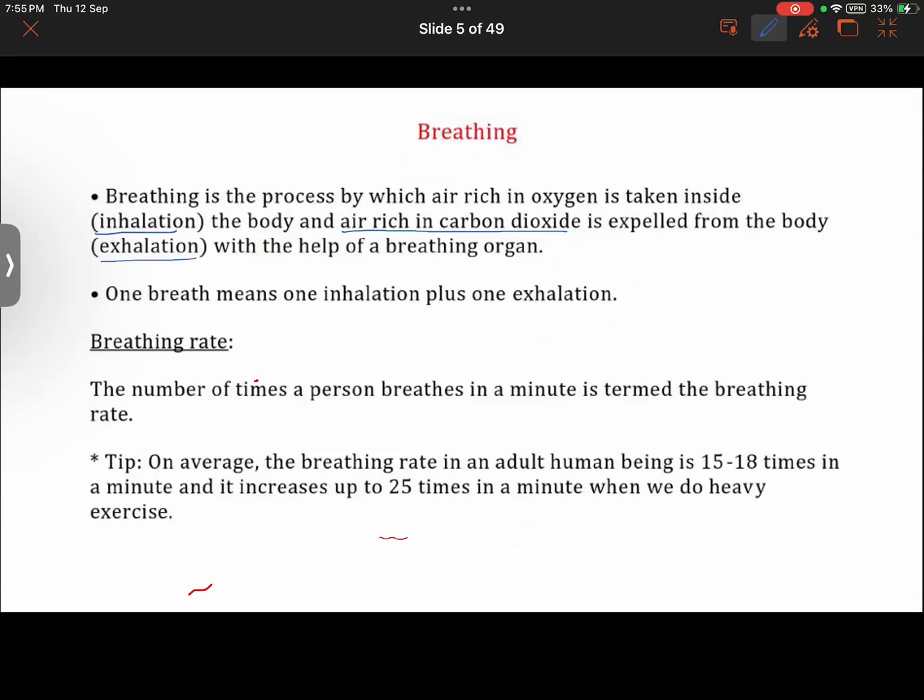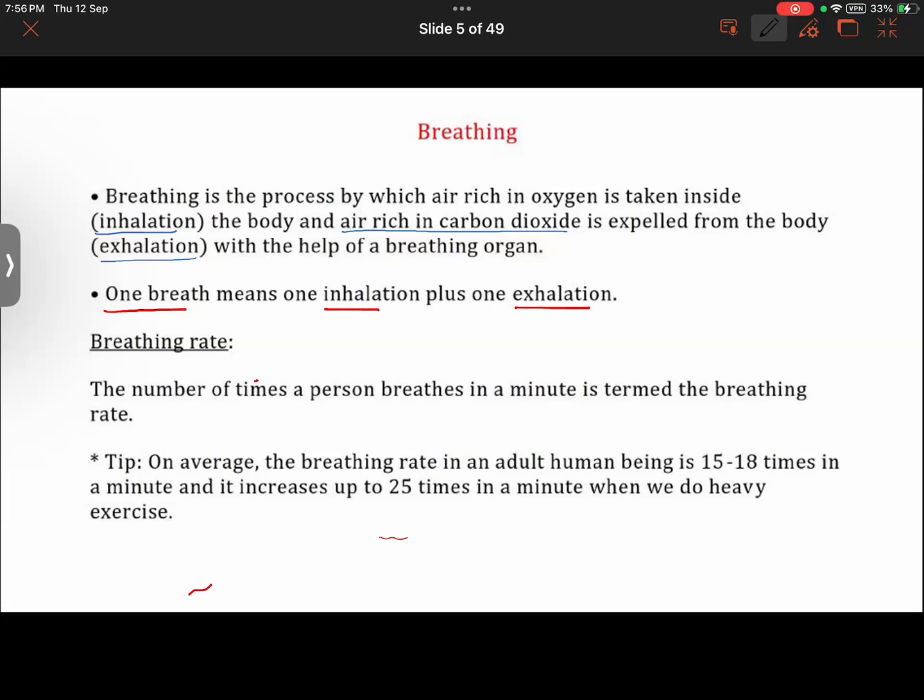Okay, now, but first of all, let us learn about some basic things. One breath means one inhalation plus one exhalation. When you take a deep breath and when you release the air, that is called one breath. Got this now? Yes. That is one thing. Furthermore, talking about the breathing rate, the number of times a person would be breathing in a minute is called the breathing rate.